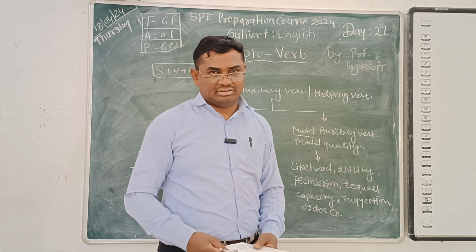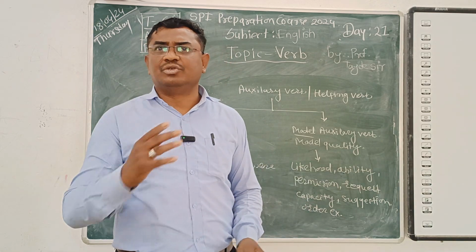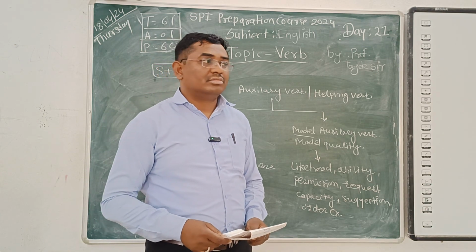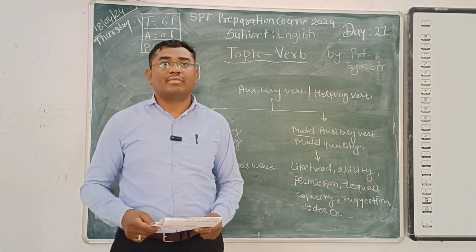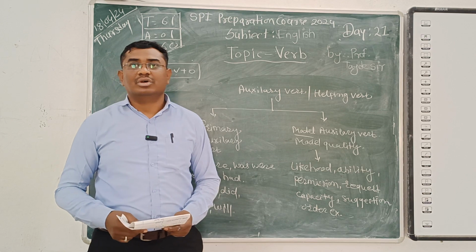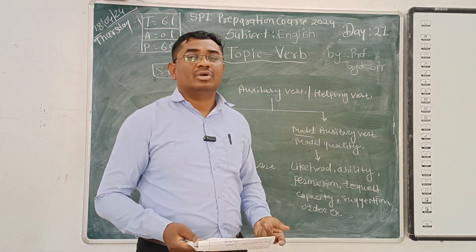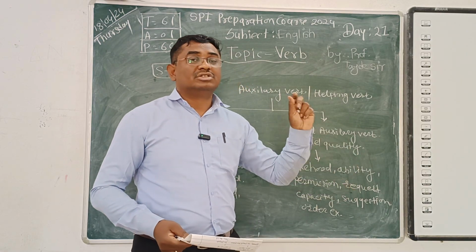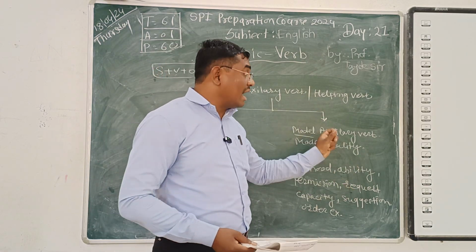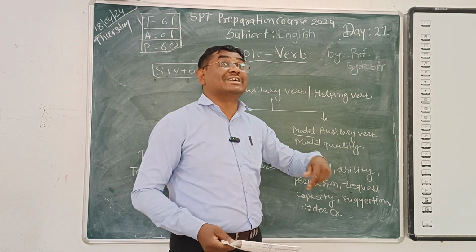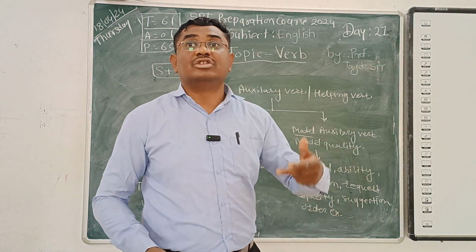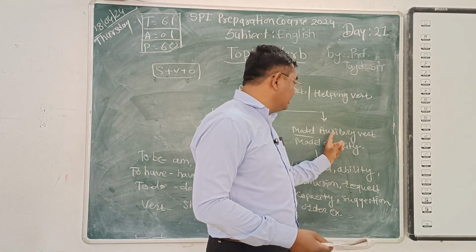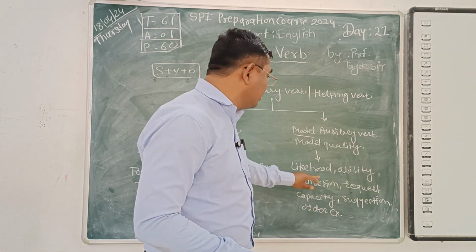Permission, request. Many times we make requests to each other in our day-to-day life. Please give me your pen. Please give me your mobile phone to call my brother. Please give me your bike. Many times we request somebody and we use some words which are used as auxiliary verbs, which show the request we are making to someone else. So here it comes as an auxiliary verb. Then capacity, already explained to you.